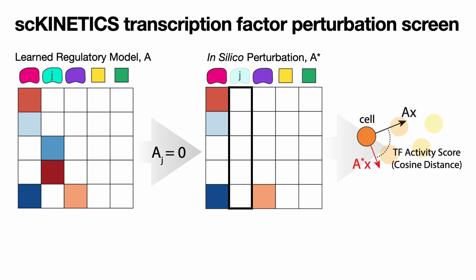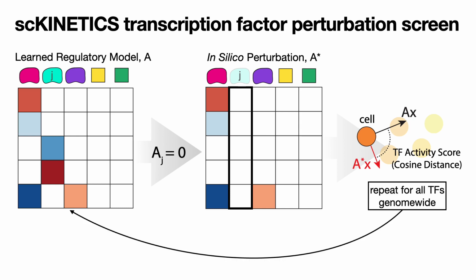With this, we compute velocity under both the original and perturbed models and use the degree of perturbation, as measured by cosine distance, as a proxy for the strength of regulatory activity in each cell. Here we assume that a greater perturbation on velocity as a result of the knockdown indicates that the TF was more important or active in that cell. And we can do this for all TFs genome-wide to then understand the dynamics with respect to TF binding globally.